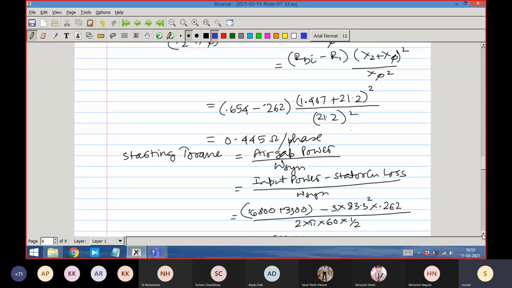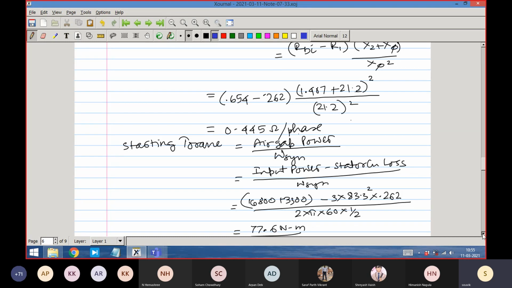Basically, so far we have used two test data. One is the no-load test, and one is the block rotor test at 15 Hz, that is a low frequency test. From that data, we have adjusted and manipulated in various ways. The most important thing, which people sometimes forget, is that the X block rotor data we first got had to be scaled up corresponding to the 60 Hz value. So we had to scale it up by the 60 by 15 coefficient, and that way you get the correct value.